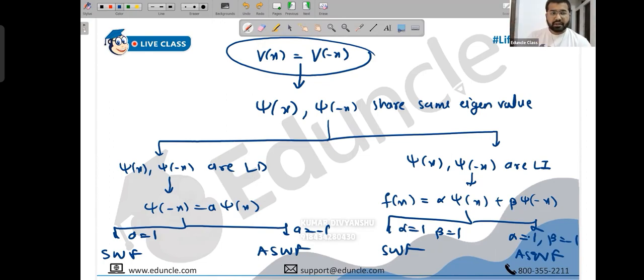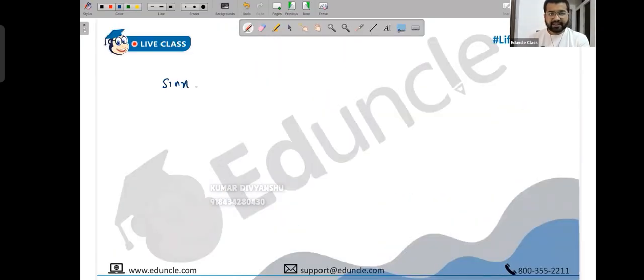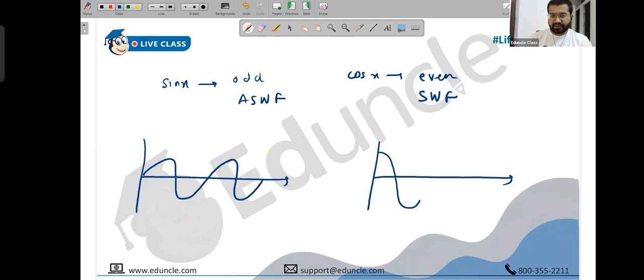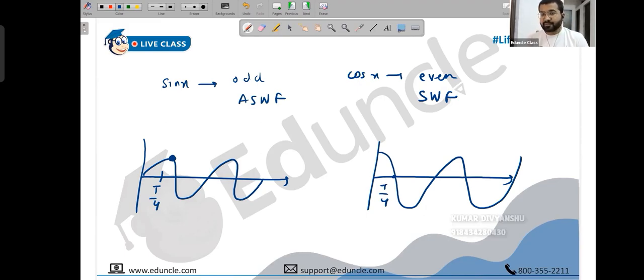Yes, sir. Instead of expecting a maximum intensity somewhere, you may end up getting minimum intensity, and instead of minimum, you end up getting maximum. It's about prediction. For example, sin x is an odd function, so it is an anti-symmetric wave function, but cos x is an even function, so it is a symmetric wave function. If you plot a sin x graph, it looks like this, but a cos x graph looks like this. In the case of sin x, at pi/4, you will get maximum, but in the case of cos x, at pi/4, you get zero intensity. So whether it's symmetric or anti-symmetric can help you predict at which point the probability of finding the particle is maximum and at which point it becomes zero. It helps you predict things more nicely.